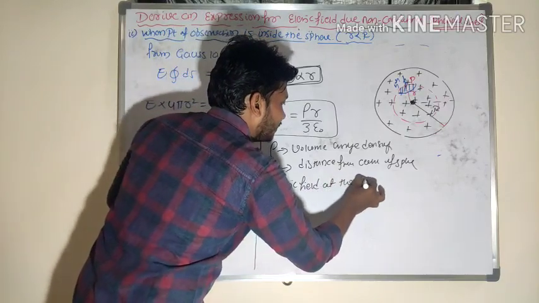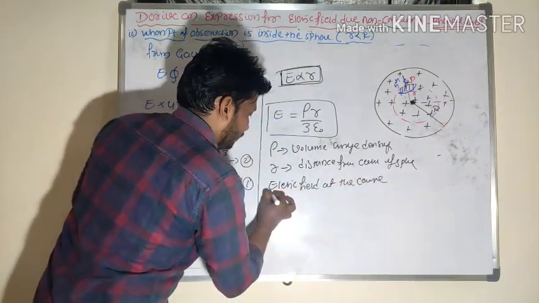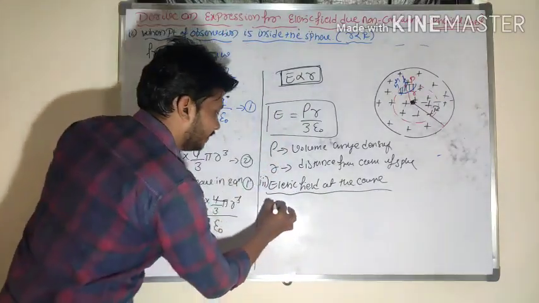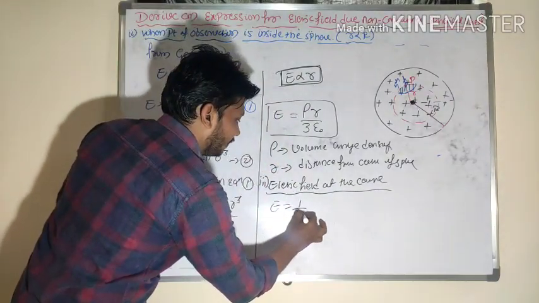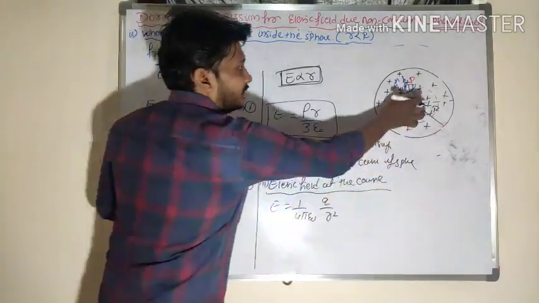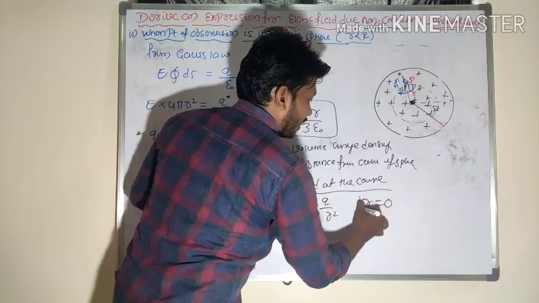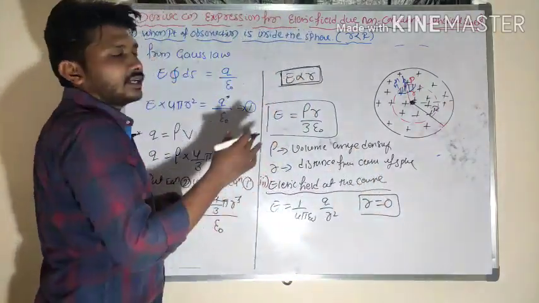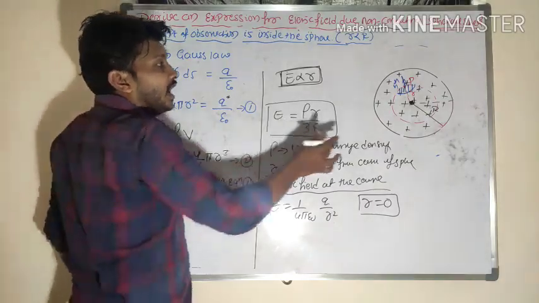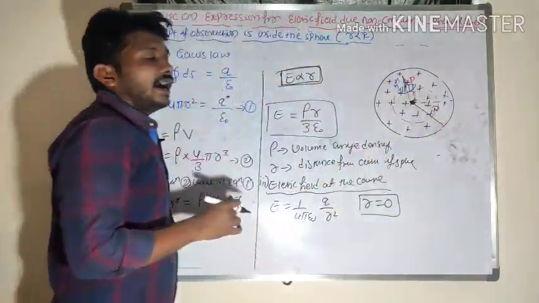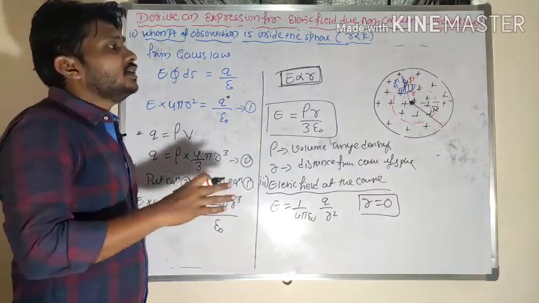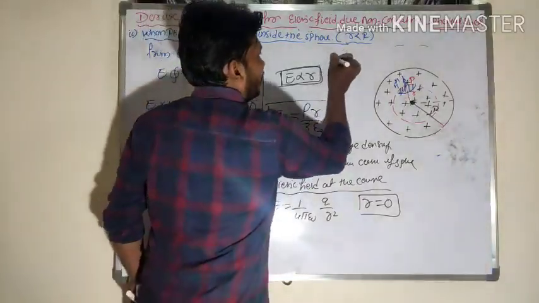At the center, in that third case, I will simply consider the equation E = 1/(4πε₀) q/r². At the center, the r value is 0, so the electric field value is also 0 here. What's the value of electric field strength at the center of the sphere? At the center of the sphere, the electric field strength is 0.